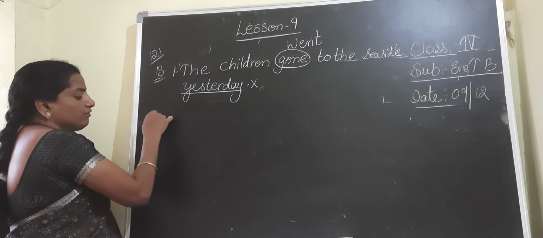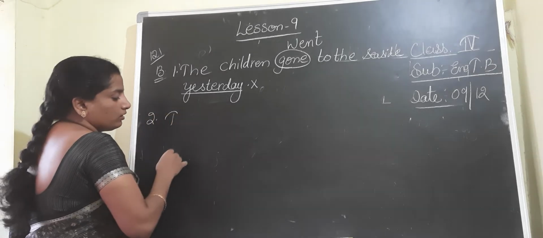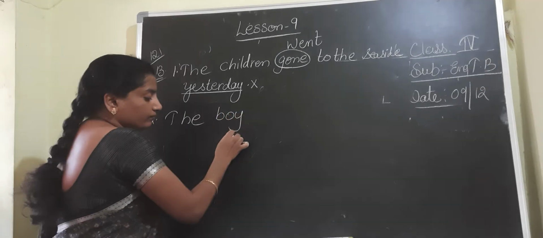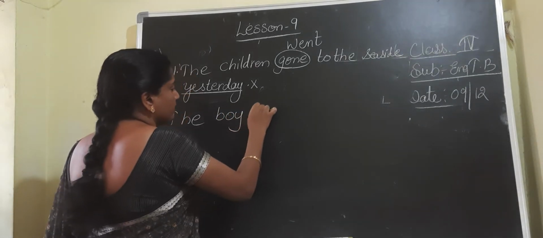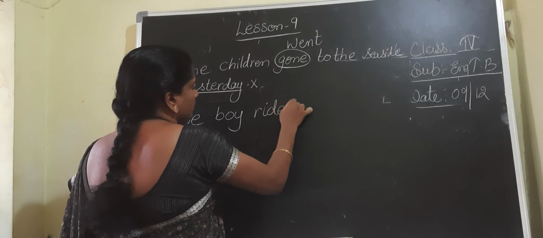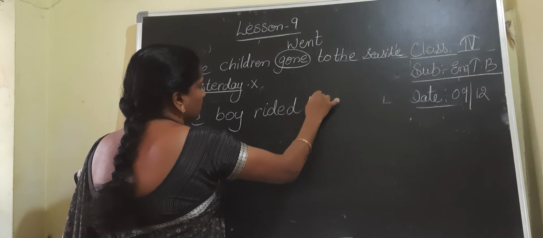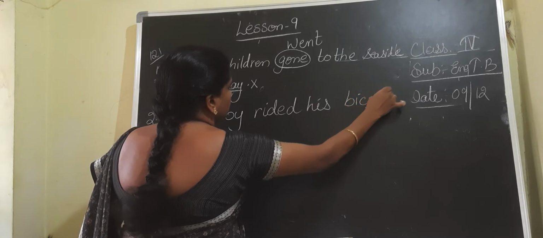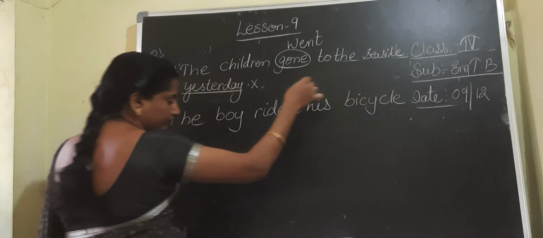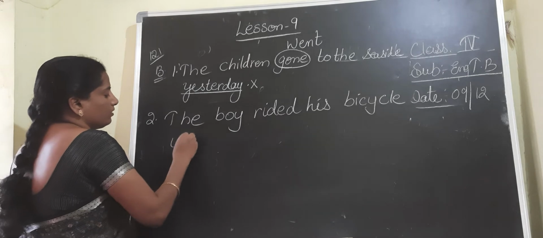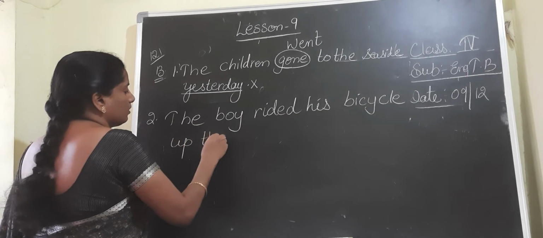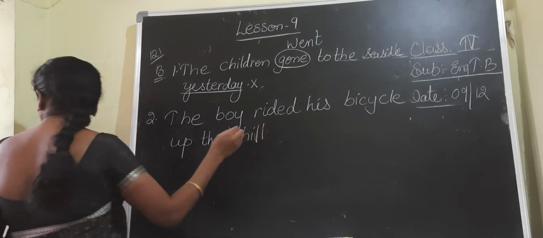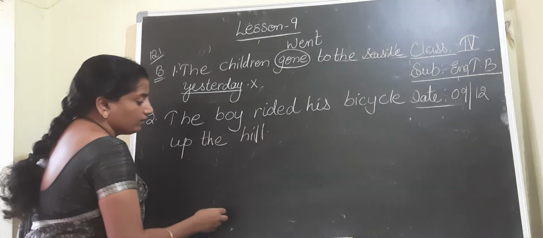Coming to the second one, the boy rided his bicycle up the hill.